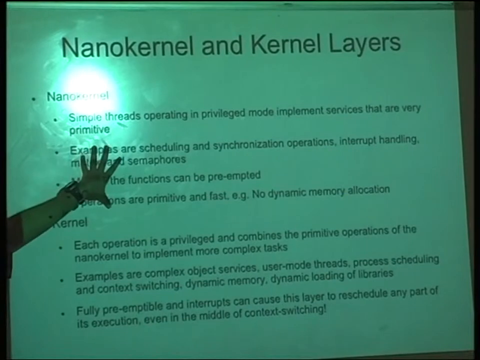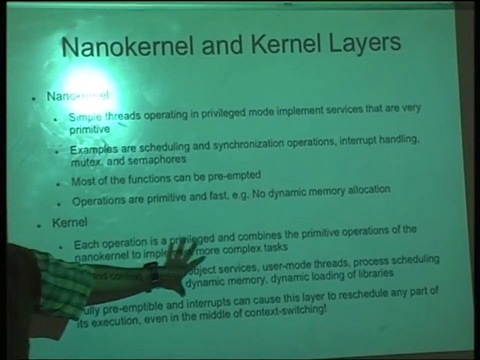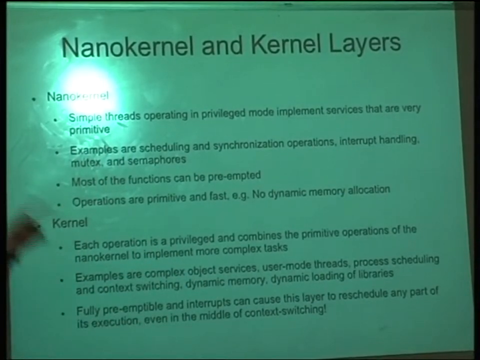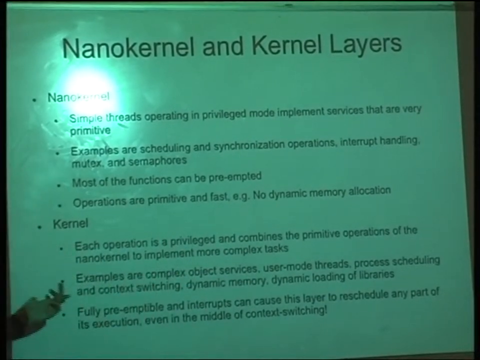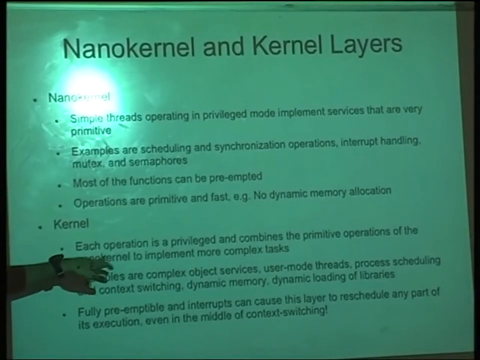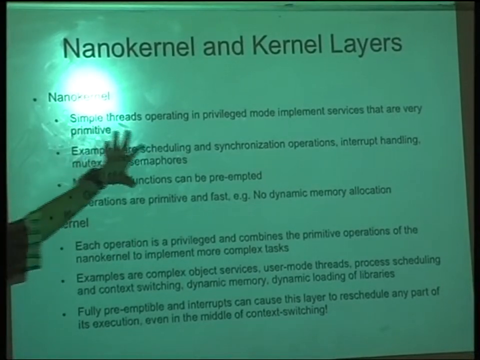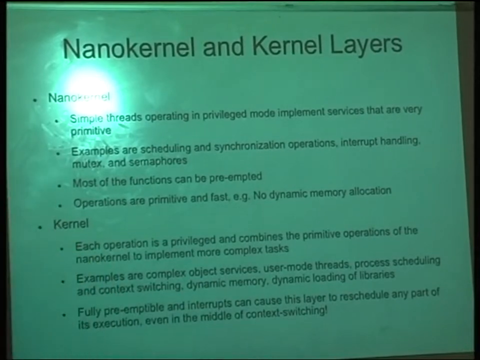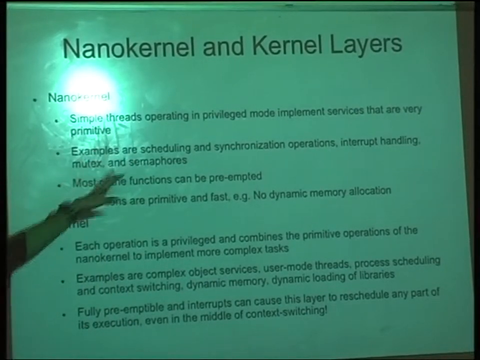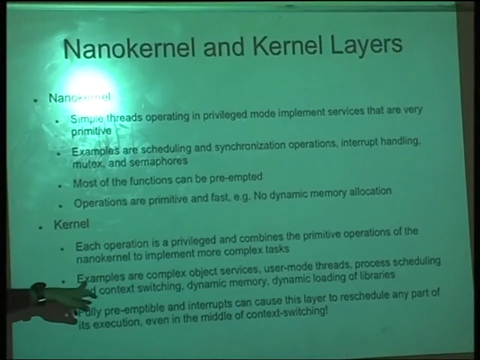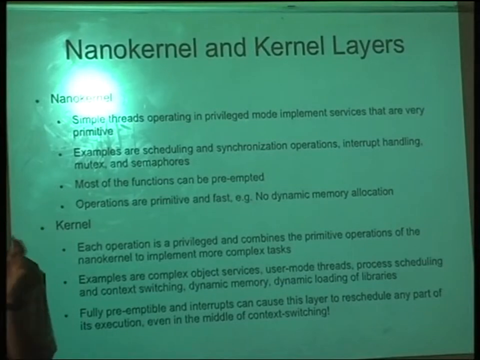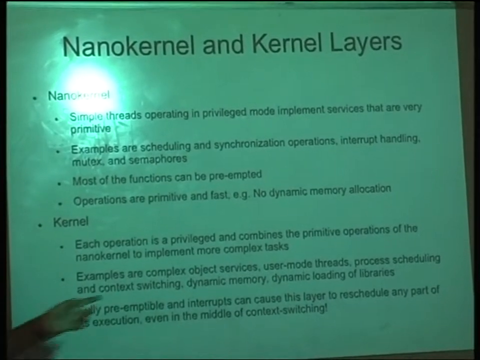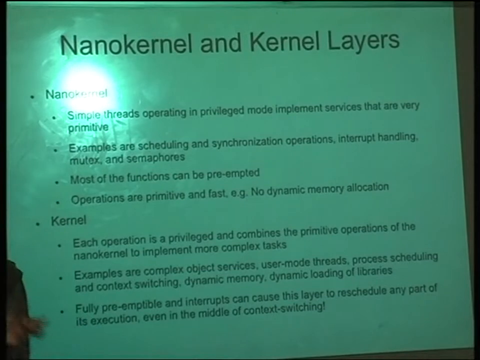So this is the basic part of the kernel. On top of that, there are some more operations that you will need to complete the whole kernel. Each operation is still privileged because you are within the kernel, and it combines all the primitive operations of the nano kernel to create a kernel. Examples are objects. Here we did not have anything object oriented, everything was basic, and now we are giving an interface of objects to the outside world.